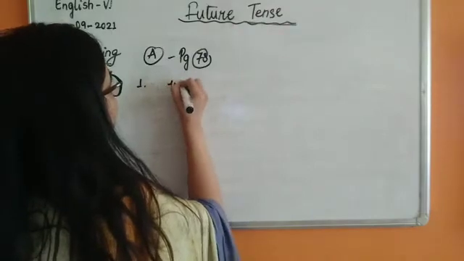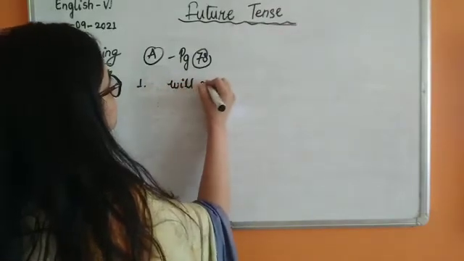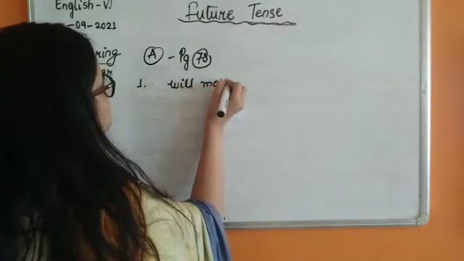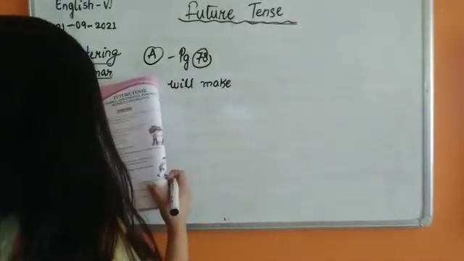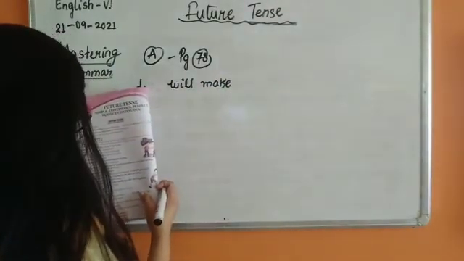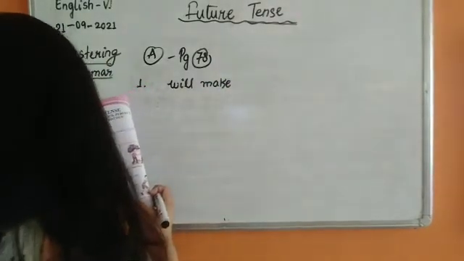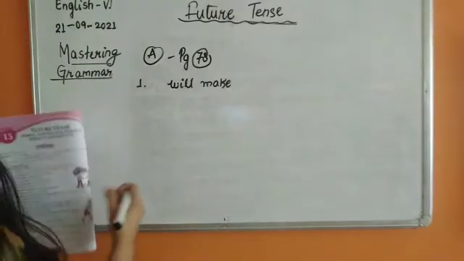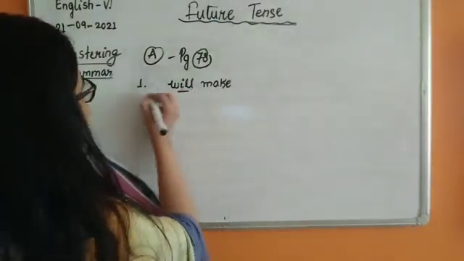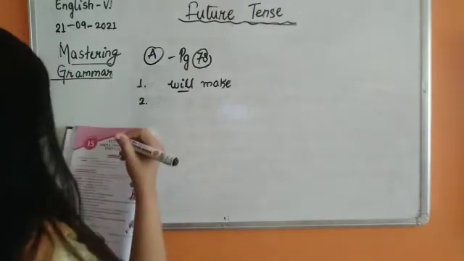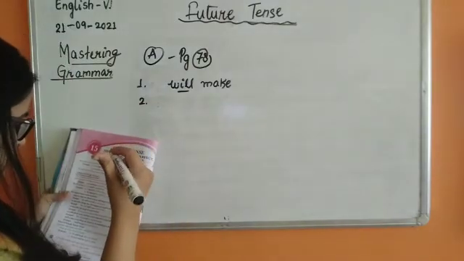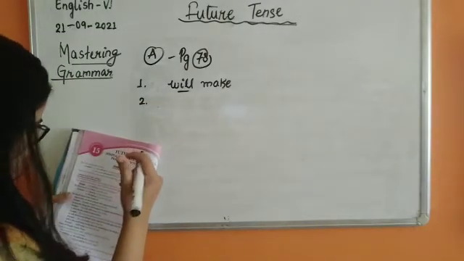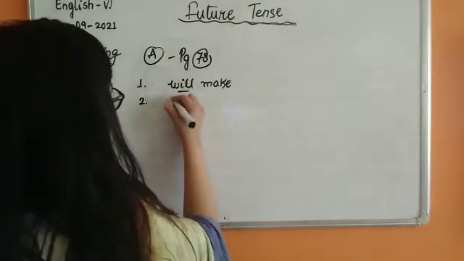I will make coffee for you. So children, here we can see that we have I. So yes, with I we can use will. Number 2, the greengrocer dash the prices of fruits soon. Will reduce.